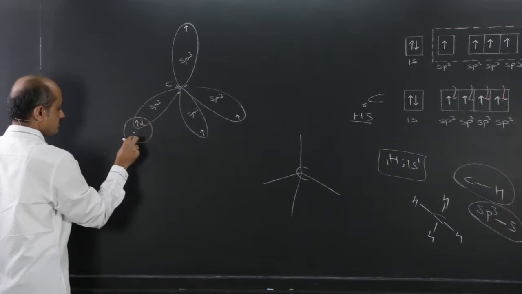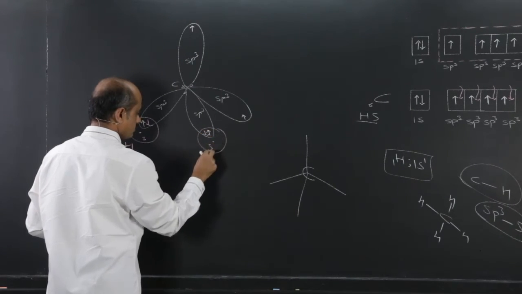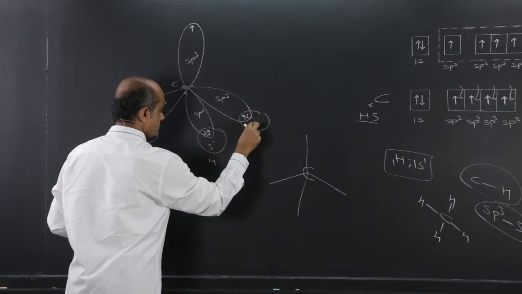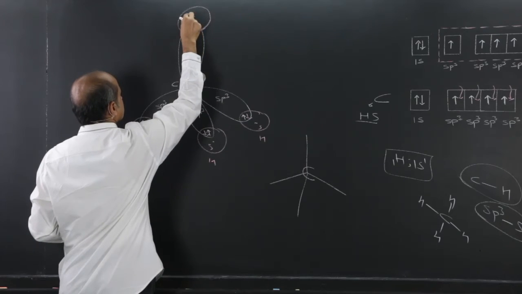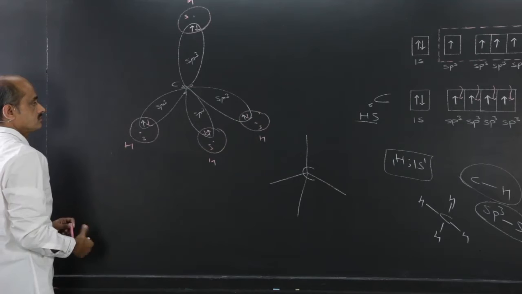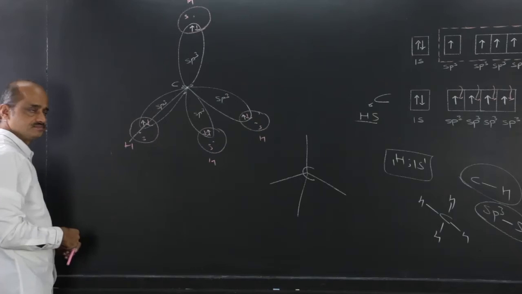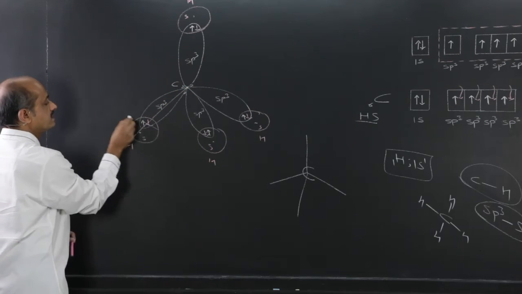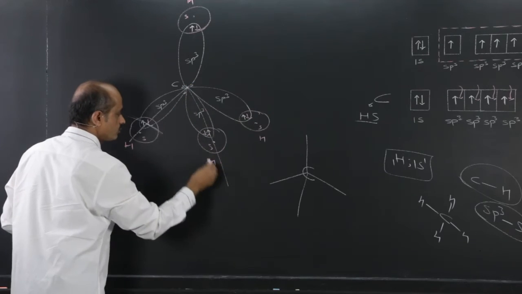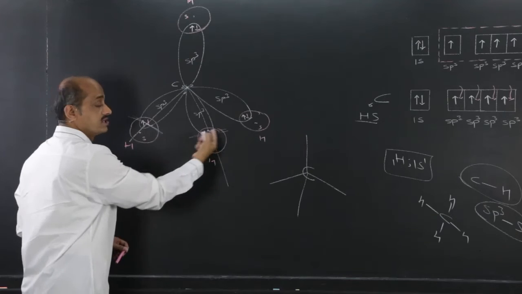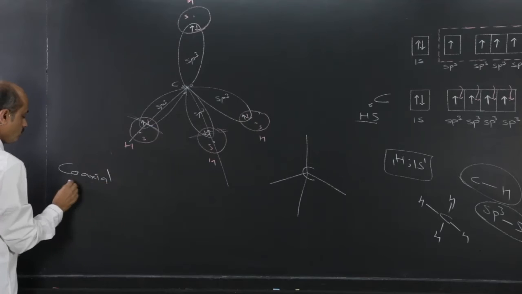Let me show it here: sp3 hybrid orbitals of carbon, and the s orbital of hydrogen with opposite spin. Nucleus of carbon, nucleus of hydrogen, line joining the two nuclei. Electron density is in between, and the line joining the two nuclei passes through the electron density, the shared pair. So, such type of overlapping is called coaxial overlapping.